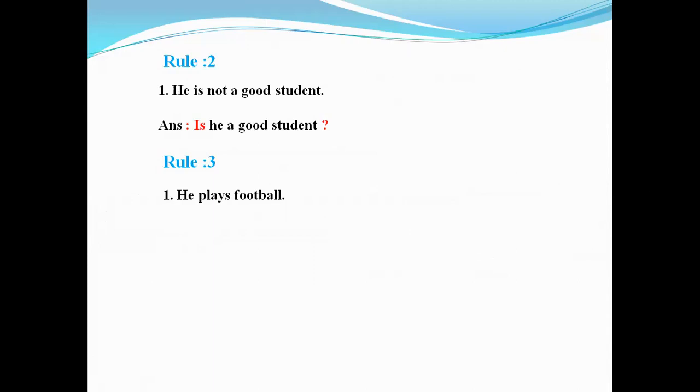Then the structure will be does plus not plus subject plus main verb, then the rest of the sentence and question mark. So the answer will be, doesn't he play football? Here I use doesn't at first, then the subject, then main verb, then football. At the end of the sentence, a question mark.